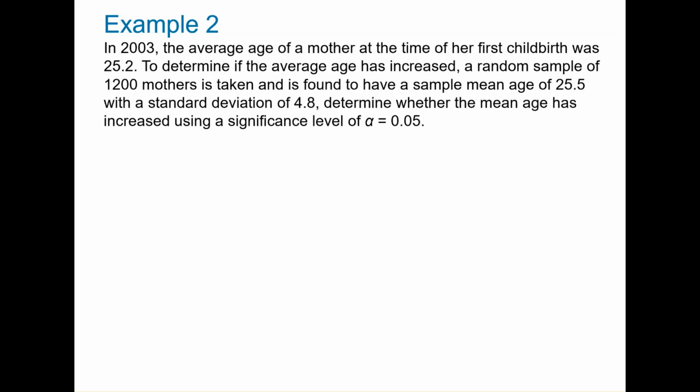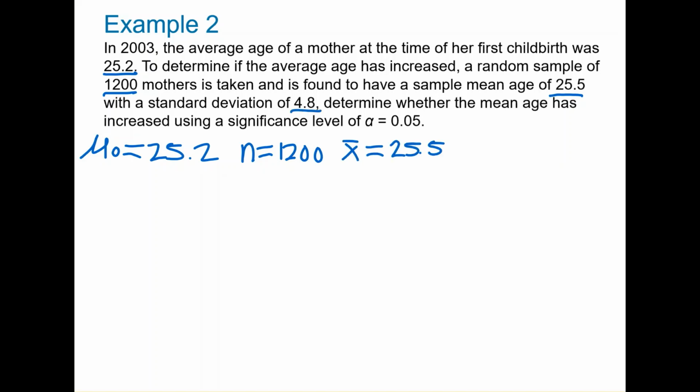First, let's write down all the given information. We have that the mean age of the first childbirth is 25.2, and this is mu naught. We have that the sample size is 1,200, so n equals 1,200. We have that the sample mean is 25.5, which is x bar. And we have the sample standard deviation, which is s. In order to answer the question, we need to perform a hypothesis test on the population mean.